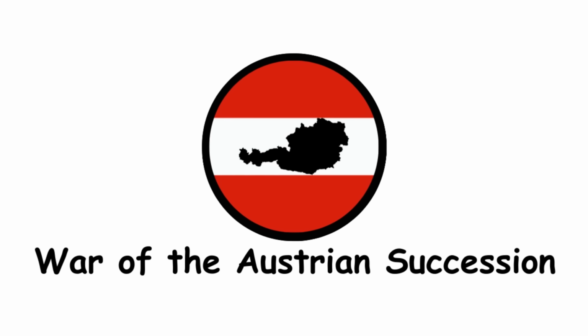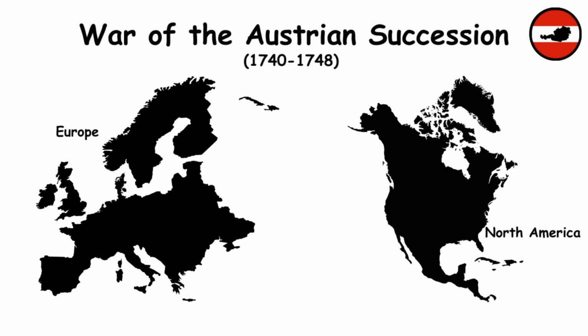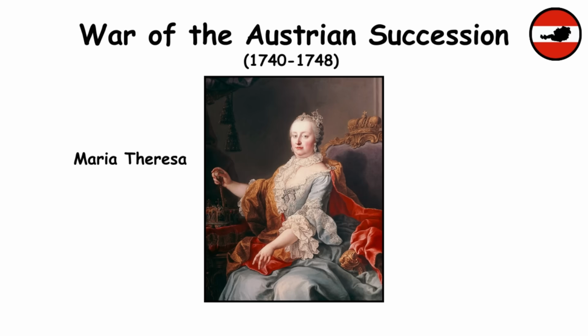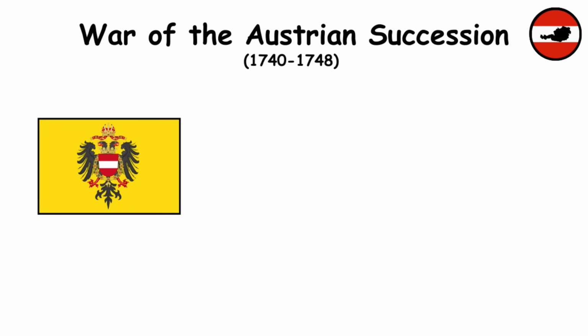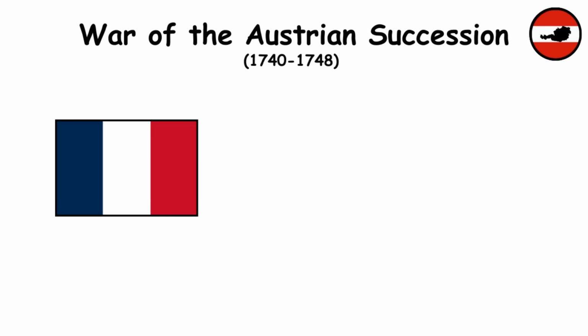The War of the Austrian Succession. This war was a conflict fought in Europe and North America. It began when Maria Theresa ascended to the throne of the Habsburg monarchy, triggering disputes over her inheritance. The war saw fighting between Austria and its allies, including Britain and the Dutch Republic, against France and its allies,